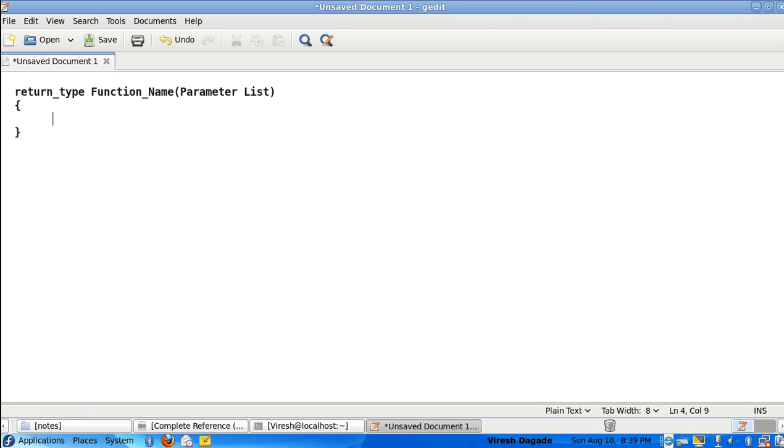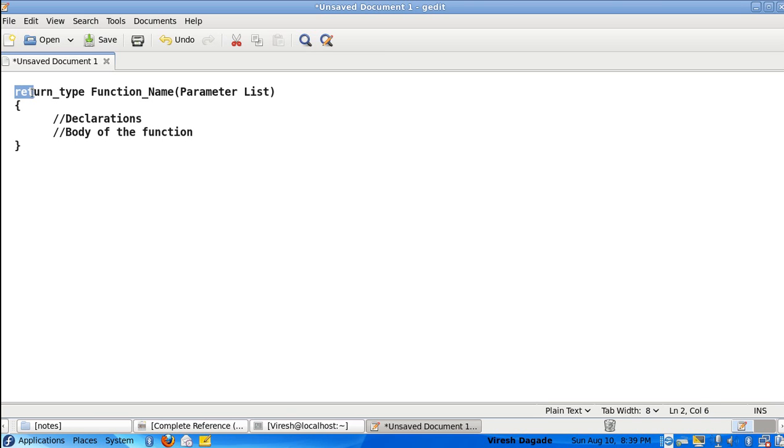function. Inside this you can have some variable declarations as part of the function, followed by the body of the function. Let me go part by part, explaining.